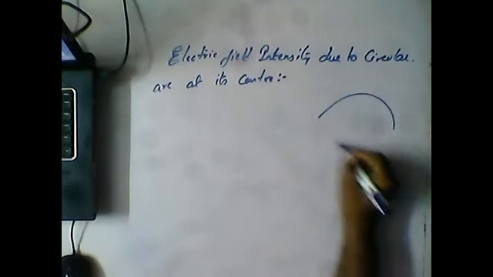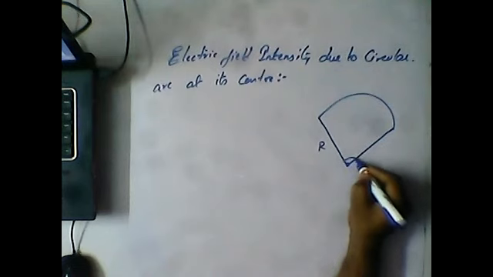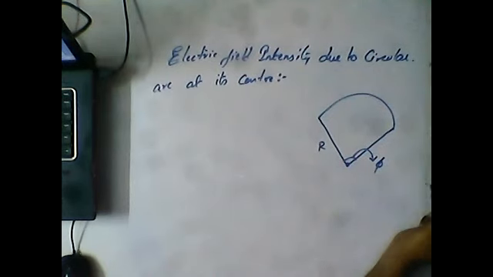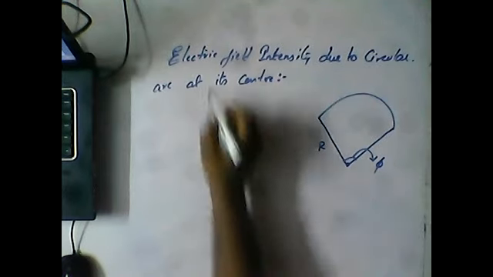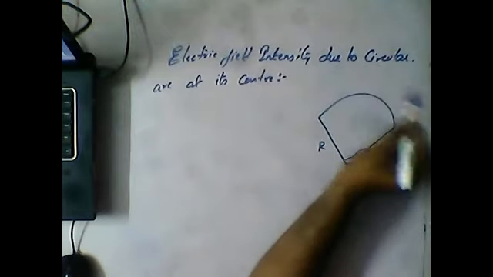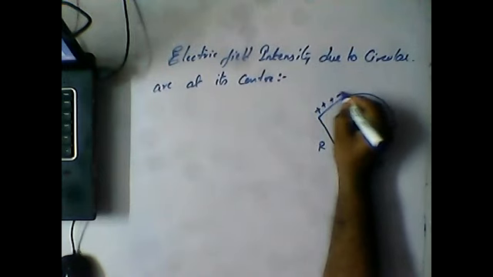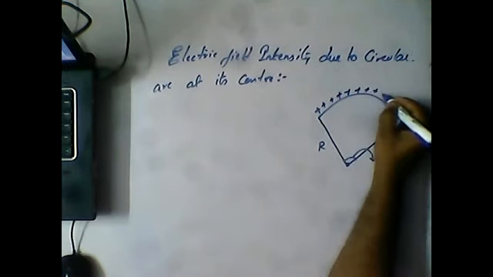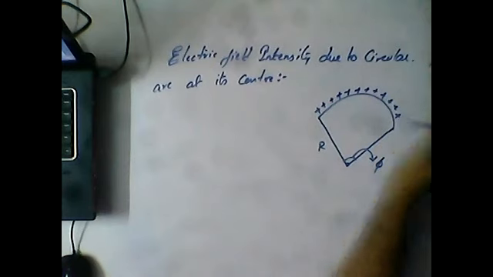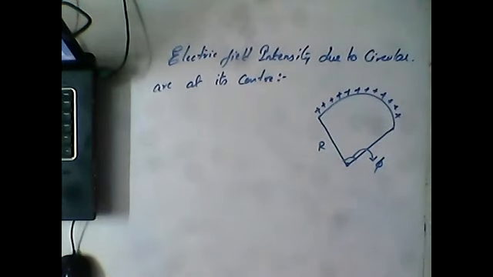The circular arc subtends an angle phi at the center, with radius r. Our concept is to find the electric field intensity due to a circular arc at its center. So this is a circular arc, and the charge is spread over the arc like this. Due to this, we have to find out the electric field intensity.